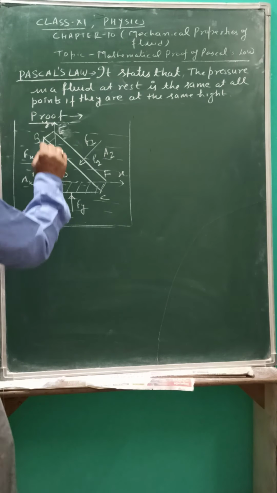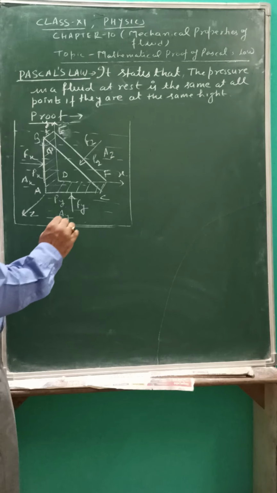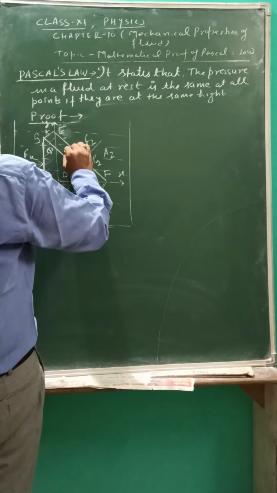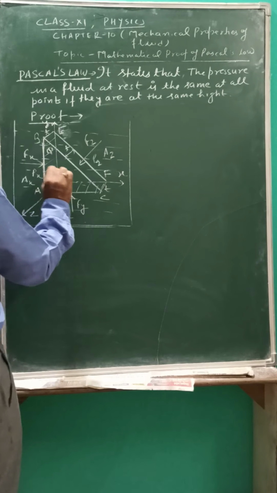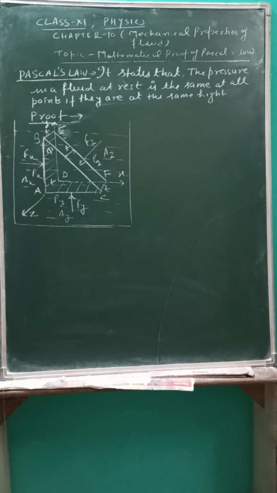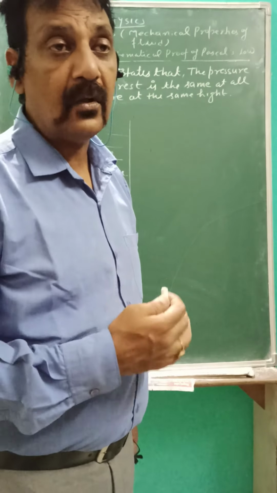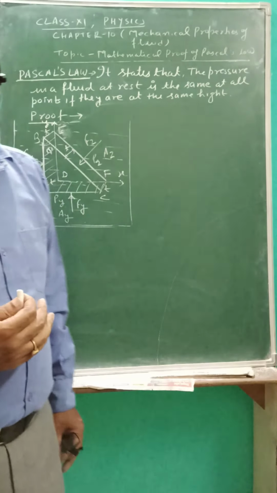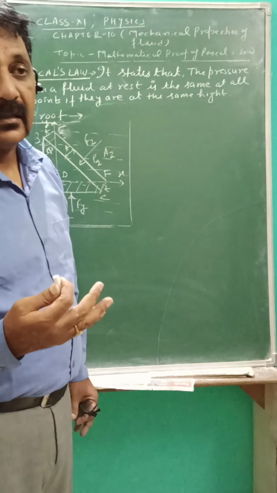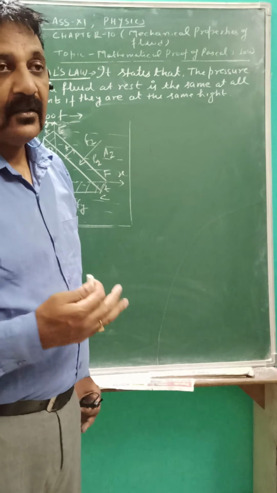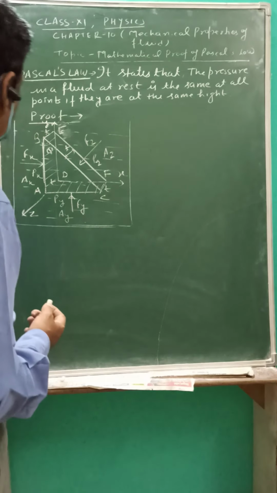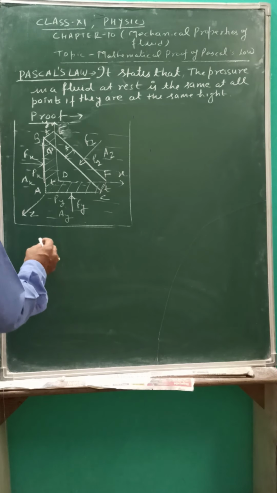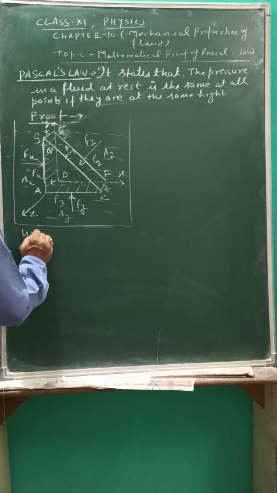Let T be the thickness of the prismatic element. This is T, and it is T. So this is the prismatic element. And this element is so small that all the points are approximately at the same height. Therefore, the effect of gravity at all these points is the same. Now we will consider what is the weight of the liquid in this element.